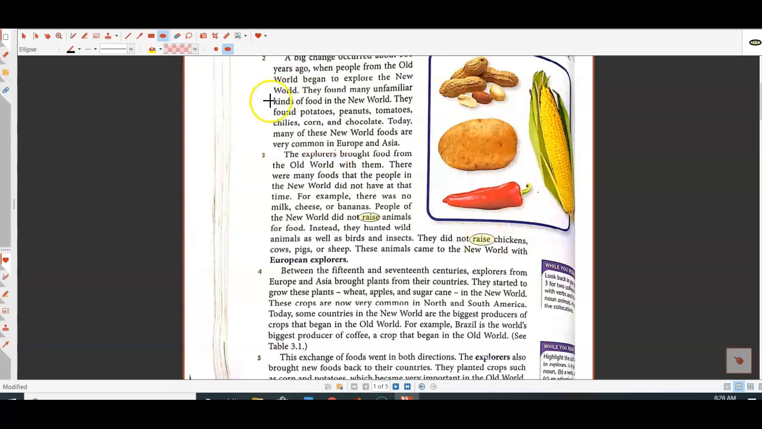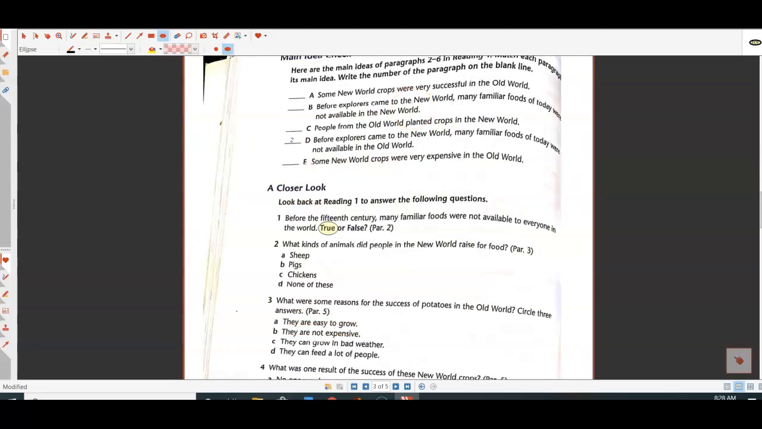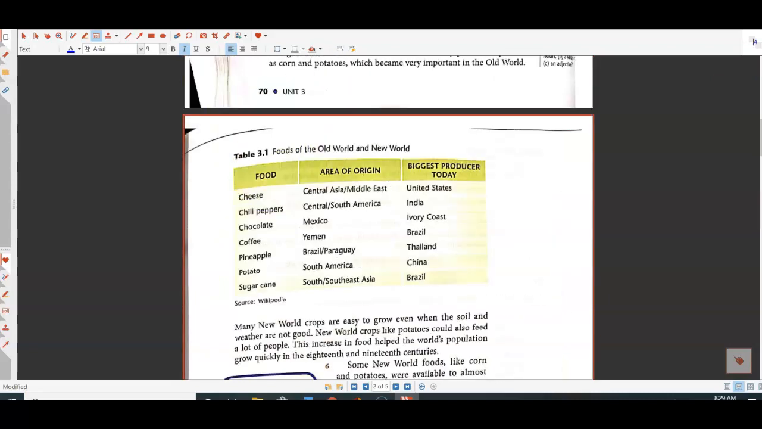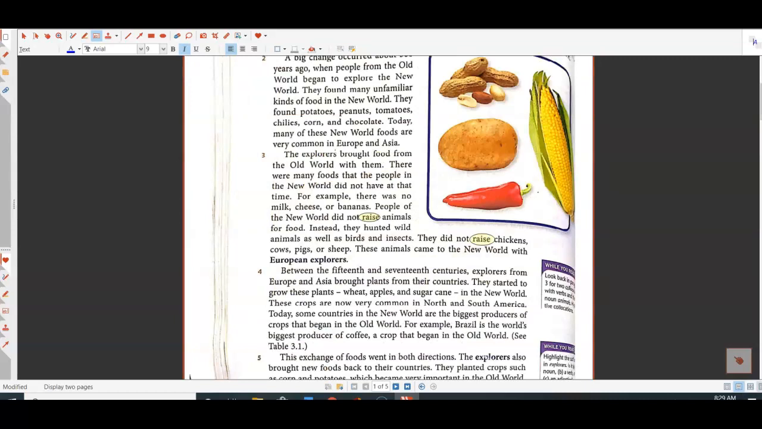So what's the main idea of paragraph 3? Paragraph 2 was about how the explorers found new foods, but paragraph 3 is about, if you want to pause it, you can, but I will keep going. It is about the opposite. Before explorers came to the New World, many familiar foods of today were not available in the New World. So this means that some of those foods, like milk, cheese, and bananas, were not in the Americas, that the explorers brought them with them. Okay? Paragraph number 4.